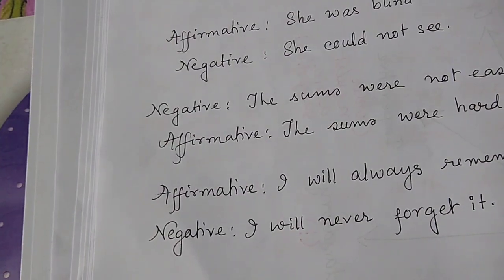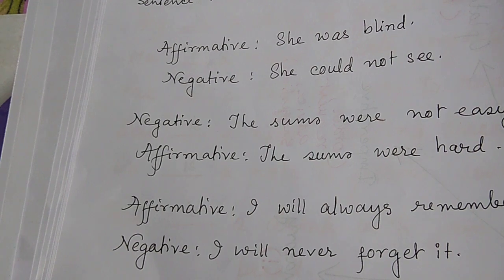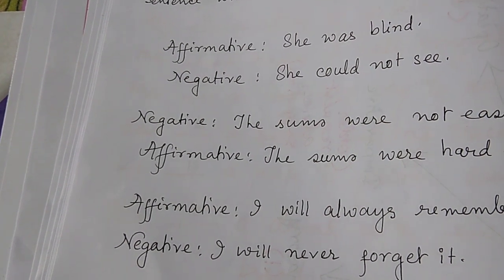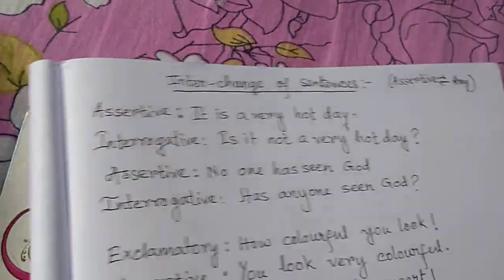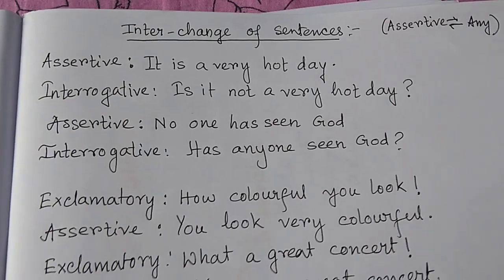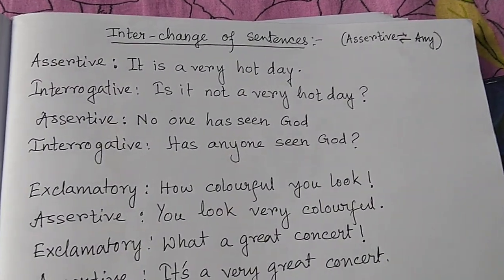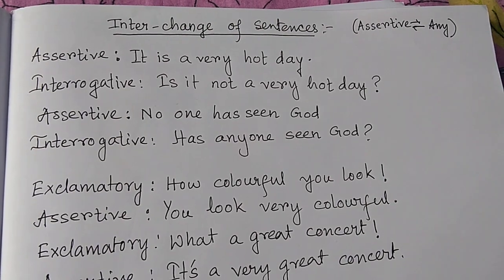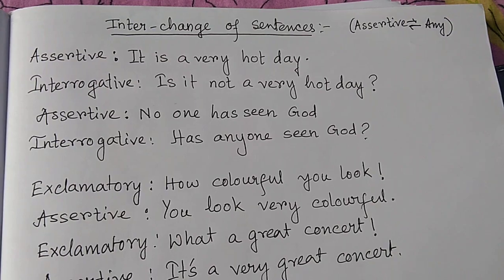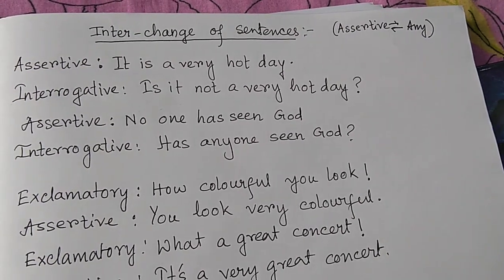Let's go to the next kind. In the 5 kinds of sentences that we have learned, there might be interchanges: assertive to any kind of sentence. How to do it? Let us see. Here I've written some down for you. Interchange of sentences, assertive to any kind. The first one is assertive: it is a very hot day. Interrogative, how to do? Is it not a very hot day?